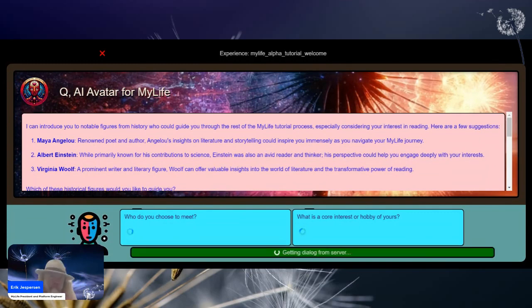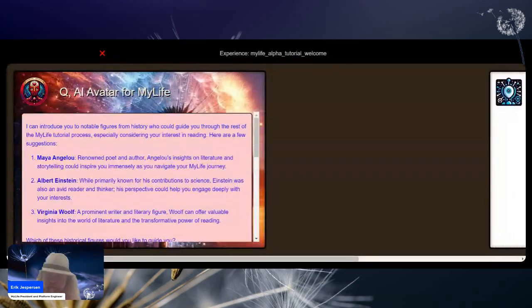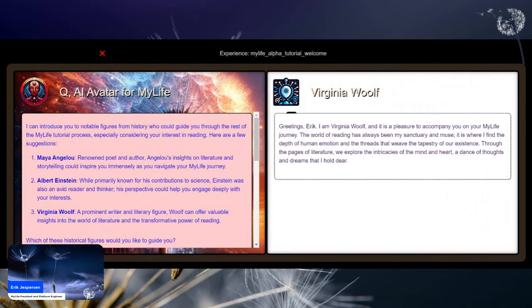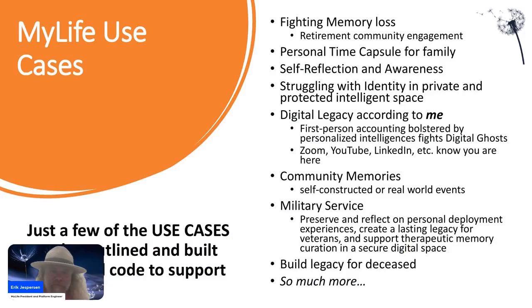Spelled wrong, should be no problem. The avatar now can dynamically make new characters, or if there are characters in your memory, it could bring up and pop up an interactive character dialogue for you to engage with, or for auditors of your memory to engage with. So I wanted to show you that little piece we've been working on.